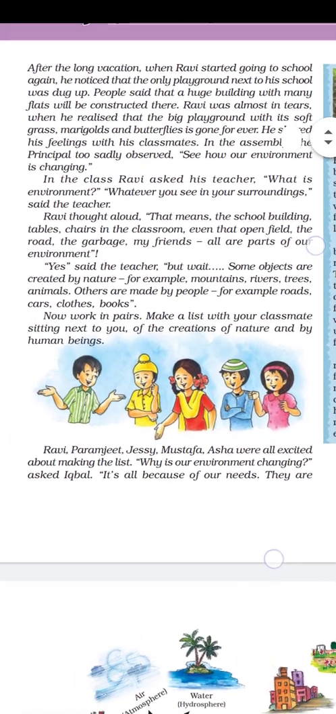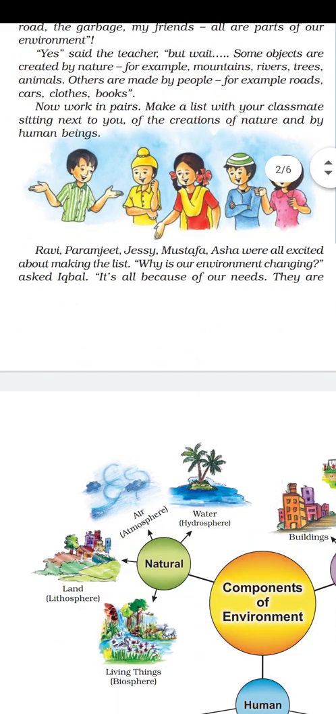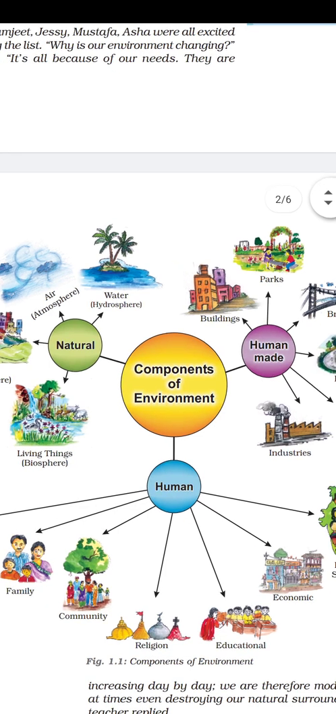In the first part, we discussed the definition of environment, and we discussed the various components of environment. We have three components: natural, human-made, and human components. These components are given in pictures in this chapter, children. You can see them and understand clearly.